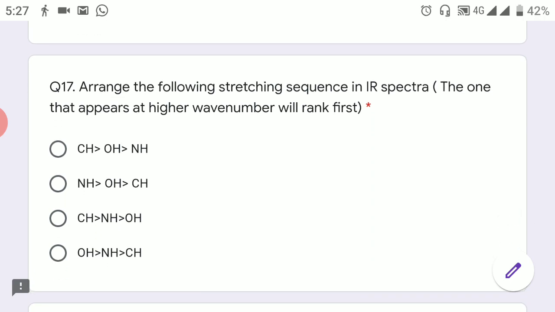Now arrange the following stretching vibrations in IR spectra. The one that appears at higher wave number will rank first. If you recall zone number 4, where we have CH, NH and OH stretching, on the leftmost side you have the OH stretching, followed by NH and followed by CH. The question was, the one that appears at higher wave number will rank first. So the answer was OH, NH and CH.